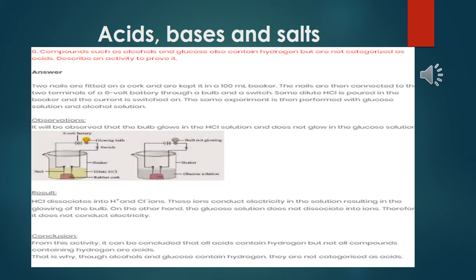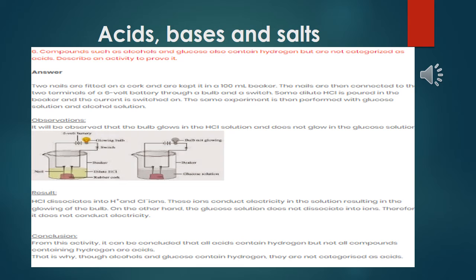So discuss this answer. Take two nails fitted on a cork and keep them in a 100 ml beaker, like the electrolysis process. The nails are then connected to the two terminals of a 6-volt battery through a bulb and a switch.